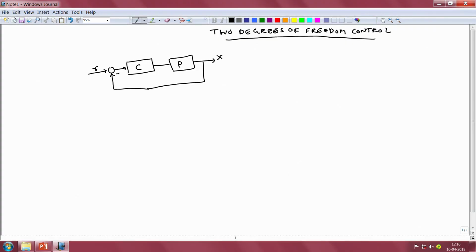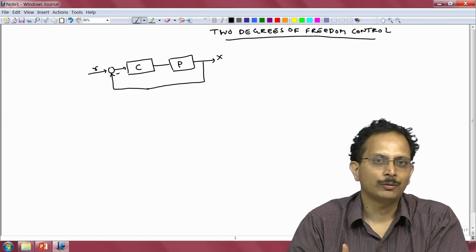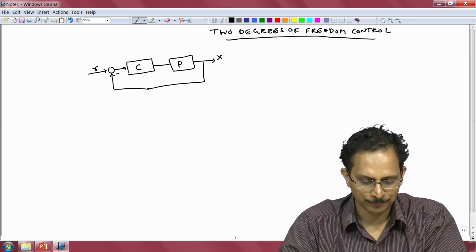So in the schematic here I have shown the 1 degree of freedom control system that we have been looking at all this time. So we have a single controller C. Now we discovered that this single controller has significant advantages, so it allows us to reject disturbances, track references and so on, but yet there is scope for improvement, and the problems were the ones that we talked about in the previous clip.